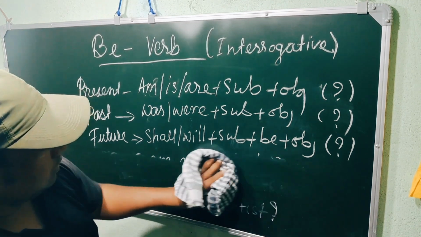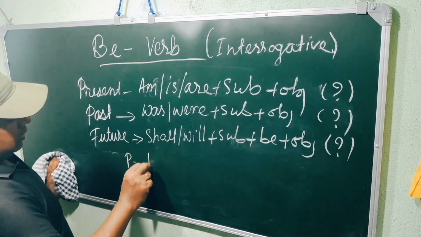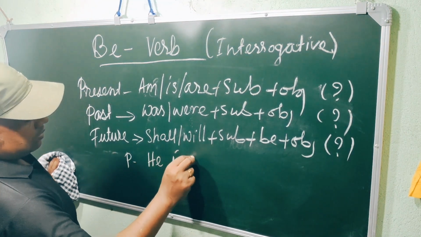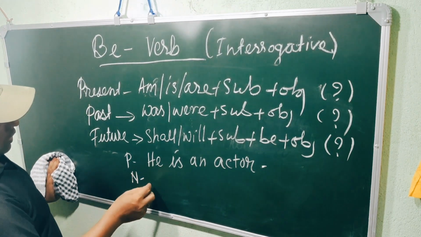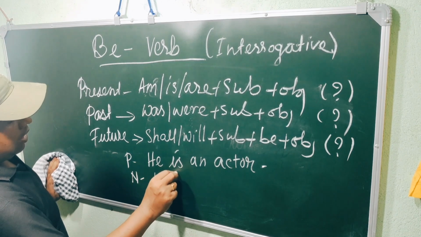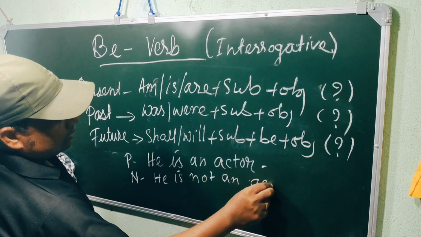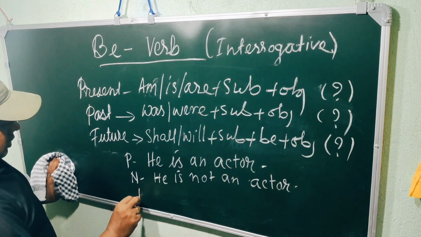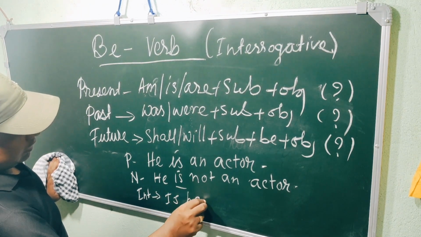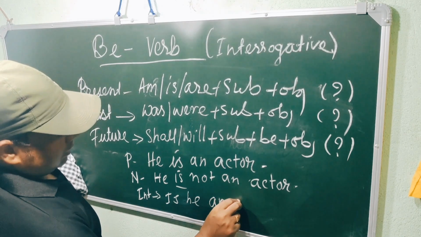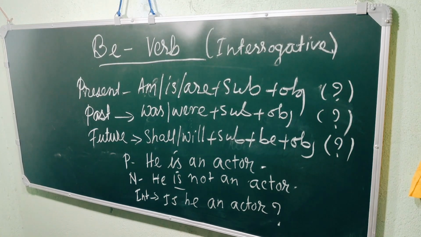One more example we can give. He is an actor. We can make it negative: he is not an actor. We can make it interrogative, as is will come first: Is he an actor? This is the example of present.